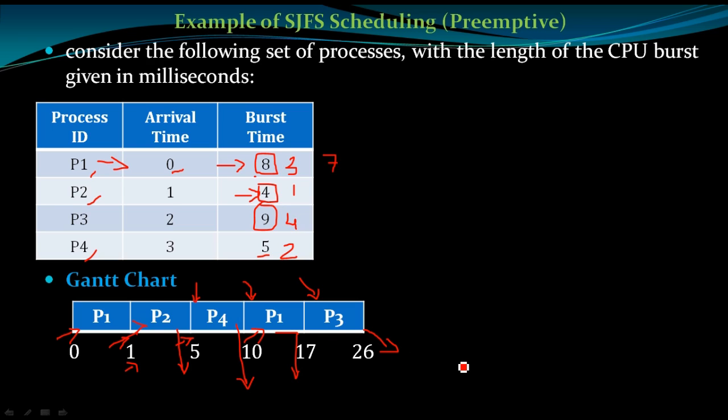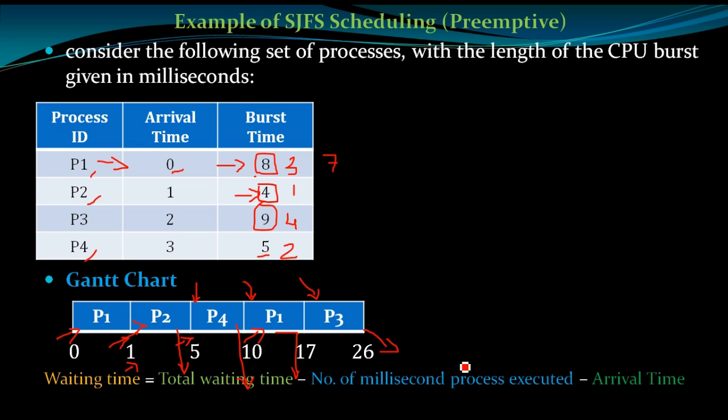These kinds of questions might be asked in competitive exams like NET, SET, GATE. So you have to prepare the Gantt chart in this fashion: based on arrival time, we choose the smallest one and prepare the Gantt chart. Only if we prepare this Gantt chart can we calculate the waiting time.